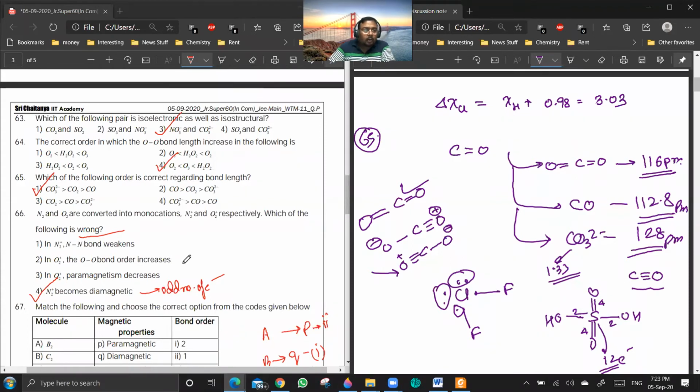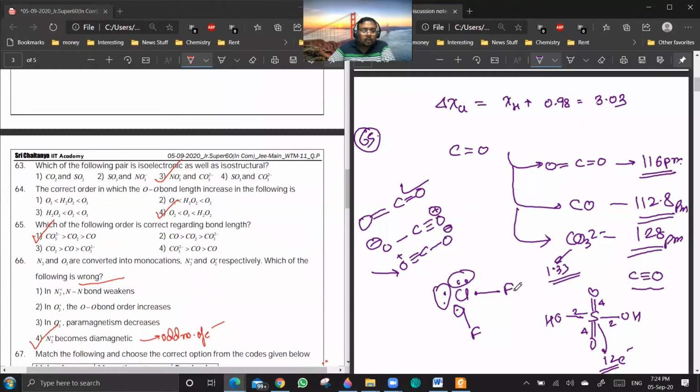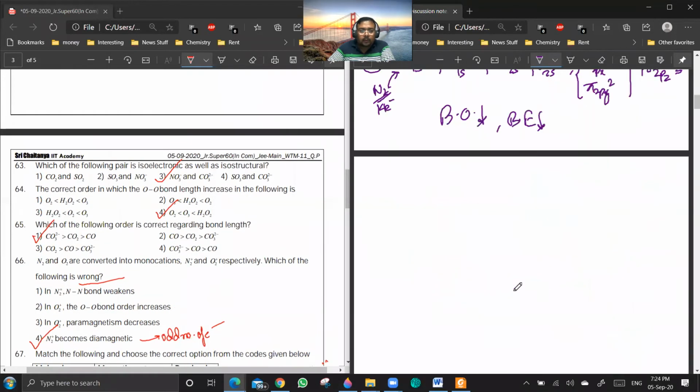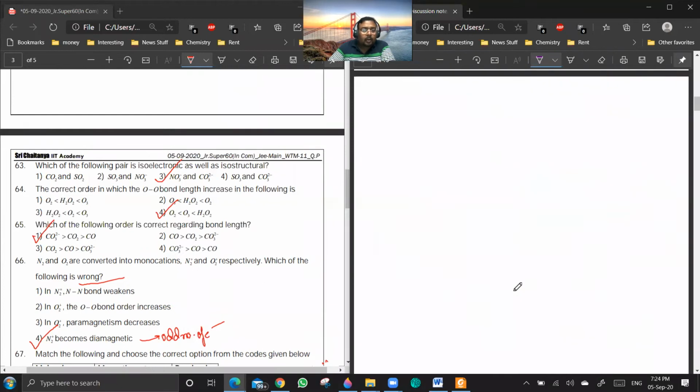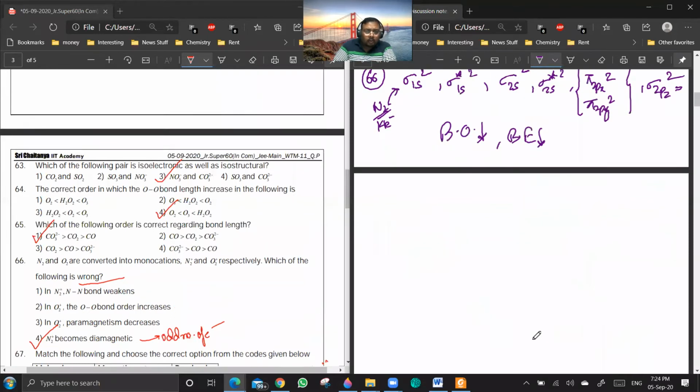So 63 and 64 are not a doubt? Now in 64, you have to do it based on the bond order calculations only. So the only point of contest is ozone.